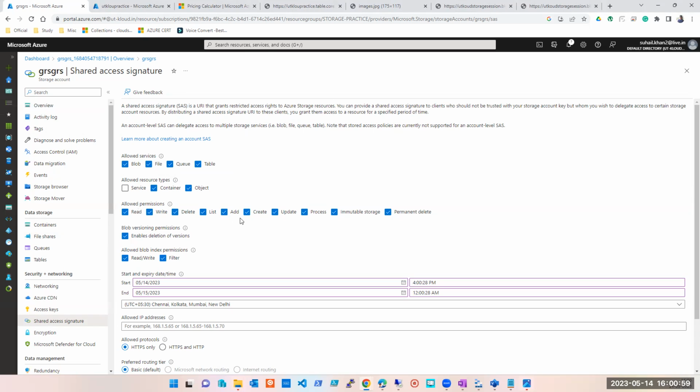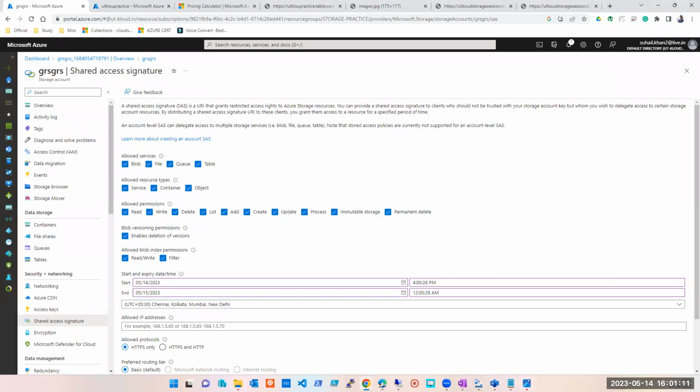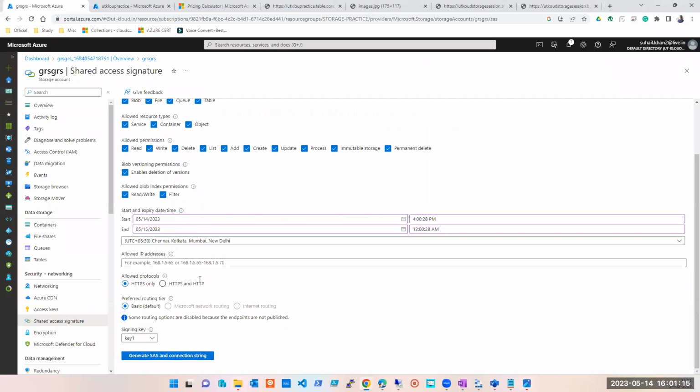Read, write, delete, list, add, all these options you have to remember. And maybe if you can take a print out of this, keep that page somewhere in front of you. And maybe just take a screenshot and paste it in your personal offline file. So while answering, you will know these options are available there. Okay, guys?